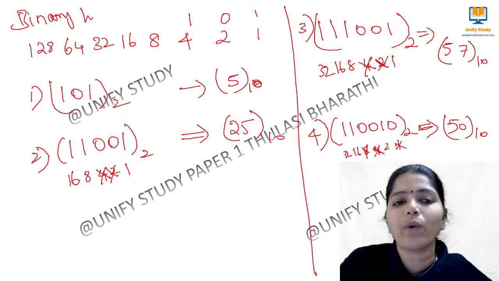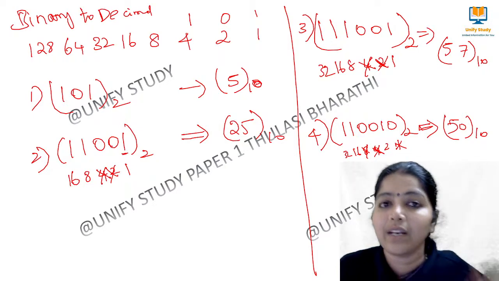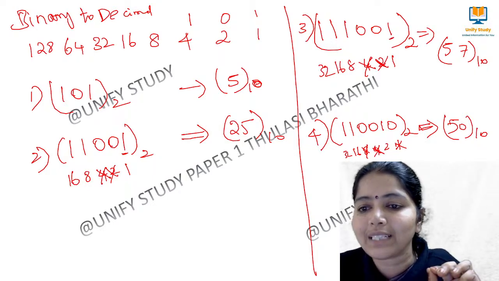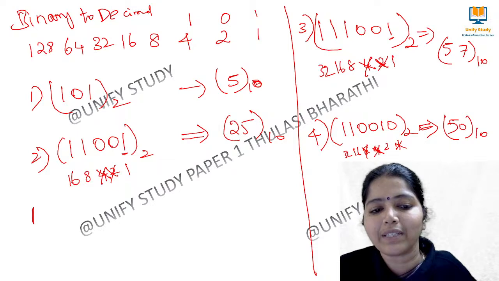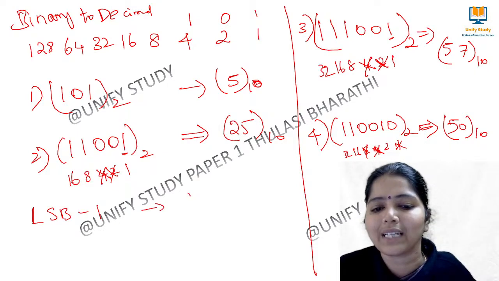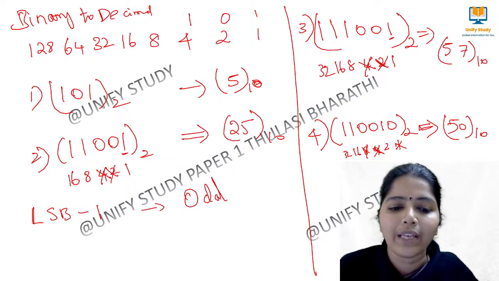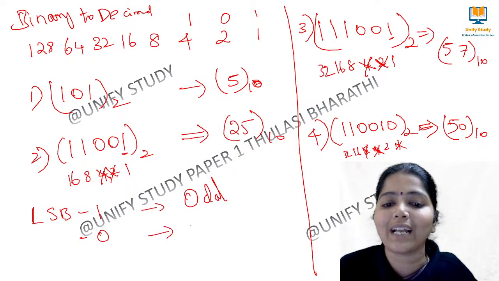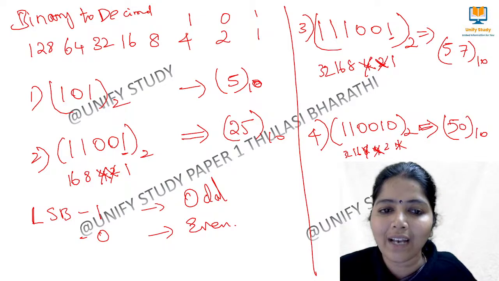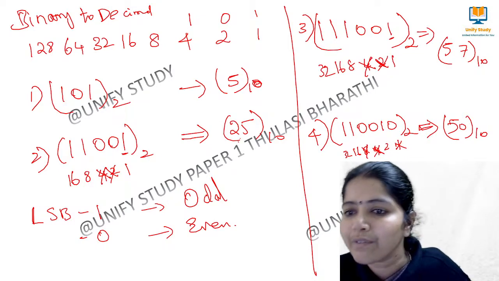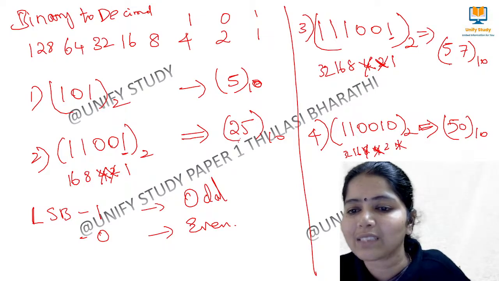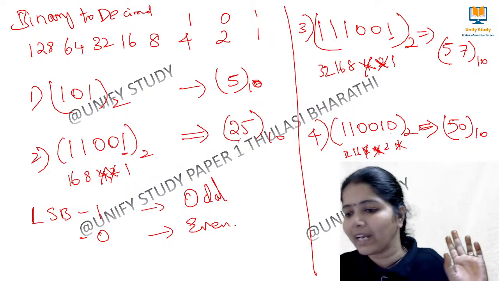And here I will tell you one important clue also. What is that clue? See the last bit. If that bit is 1, the number will be an odd number. If the last bit, that is the LSB, the least significant bit, is 1, then the number is said to be an odd number. If that bit is 0, then that number is an even number. Am I right? See here, all these are ones, then we get 25. Here it is 57. See here, the last bit is 0, then the number is an even number.